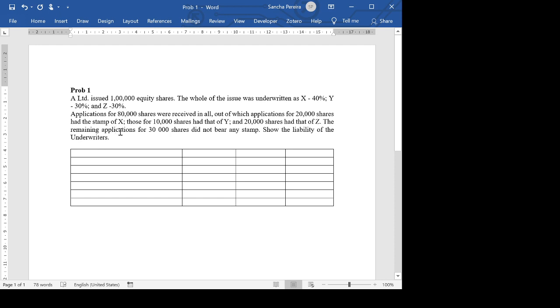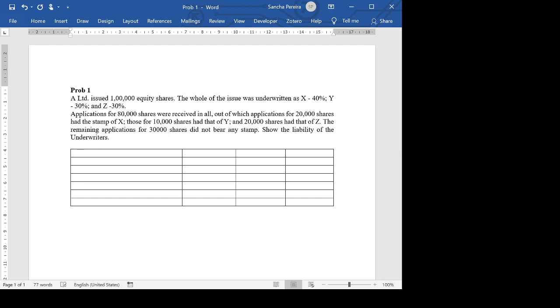Out of which applications for 20,000 shares had the stamp of X. So the moment you see the stamp, that means they were marked applications in favor of X. That means they were received through X. X didn't buy them. Okay, don't confuse. Through X, the investing public have bought them. The general public, various individuals, various shareholders have purchased them. Those for 10,000 shares had the stamp of Y, and 20,000 shares had the stamp of Z. The remaining applications for 30,000 shares did not bear any stamp.